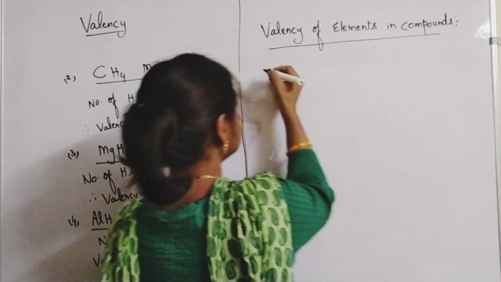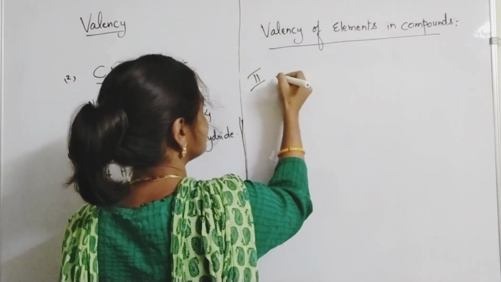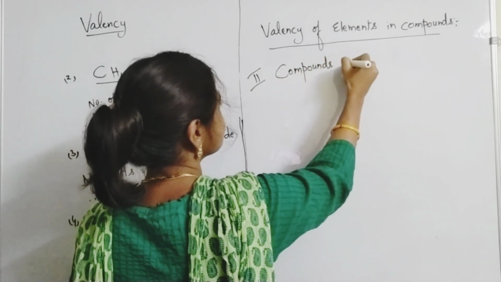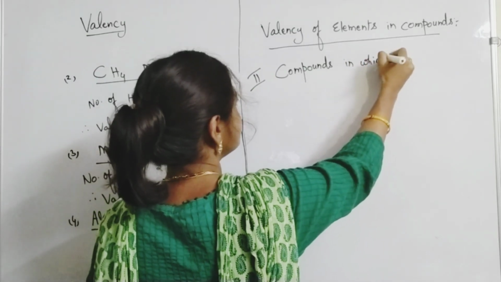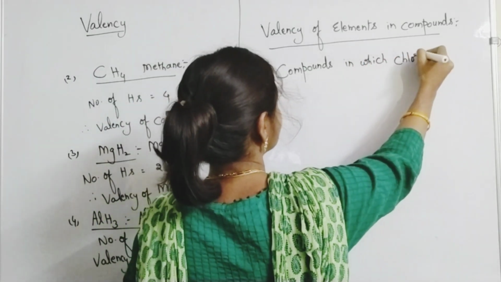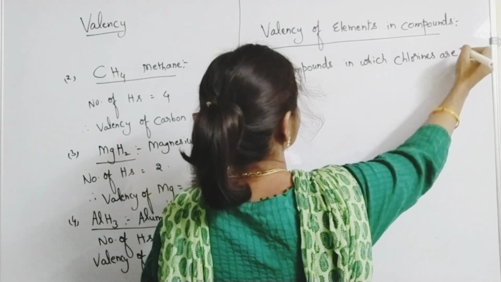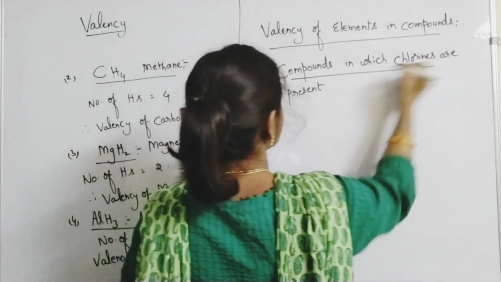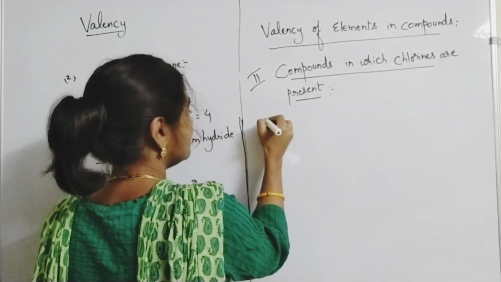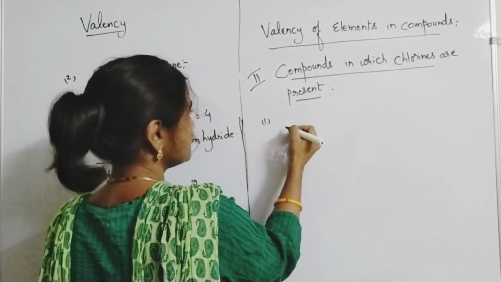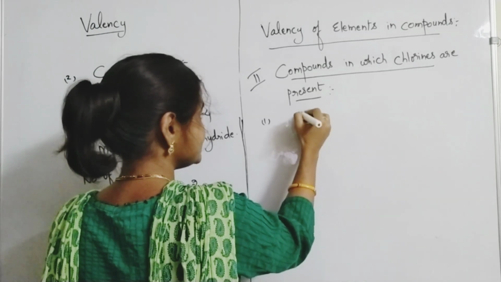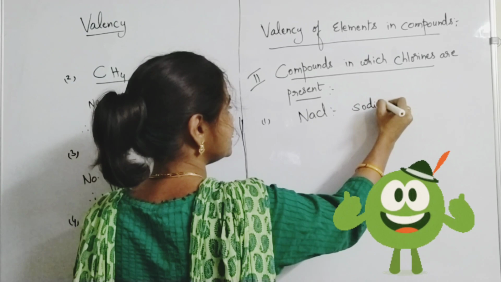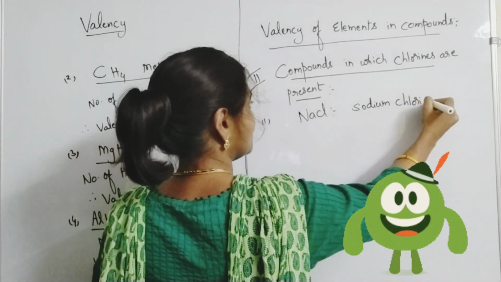So let us take the case where chlorines are present. Compounds in which chlorines are present. For this you can take the example. First example is NaCl, sodium chloride. NaCl is sodium chloride.